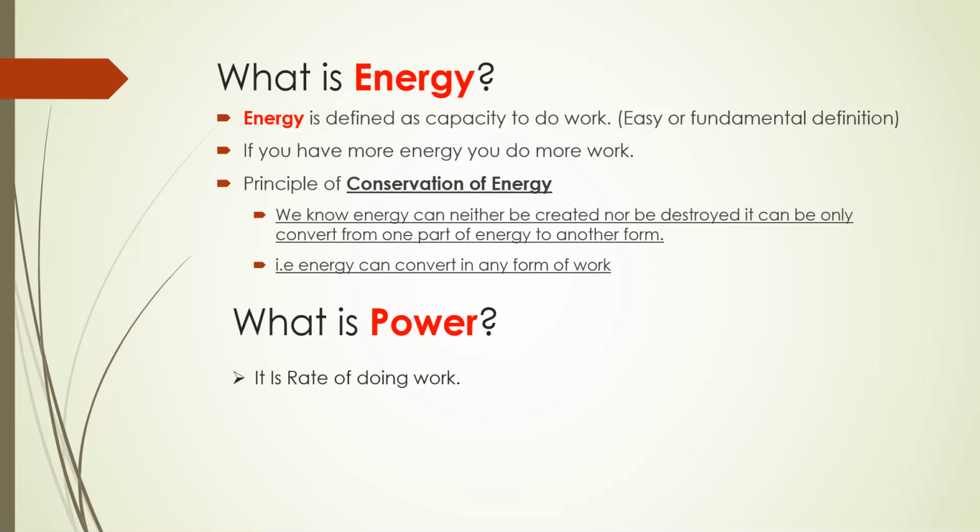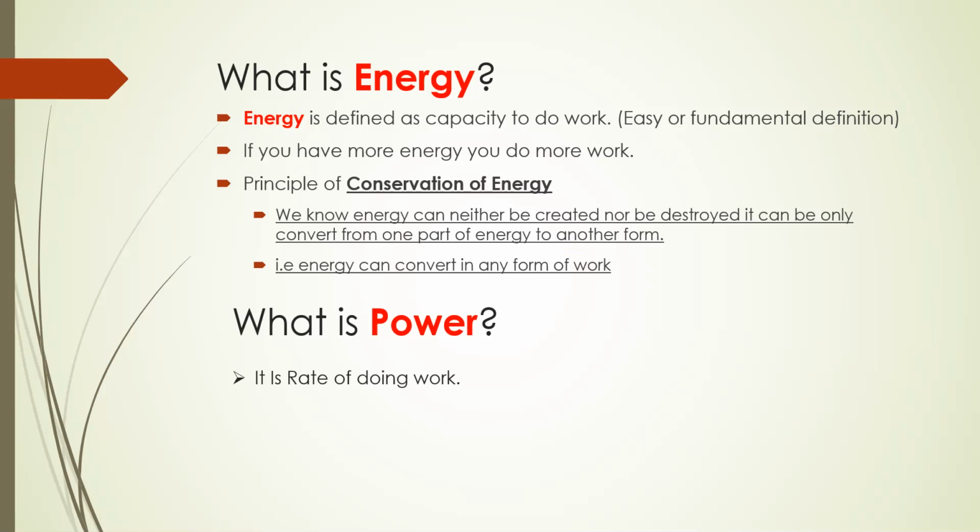Now, the principle of conservation of energy. We know the basic definition of this: energy can neither be created nor be destroyed. It can only be converted from one form of energy to another. So energy can be converted into any form of work; any type of energy will be converted into some other type of energy or work.